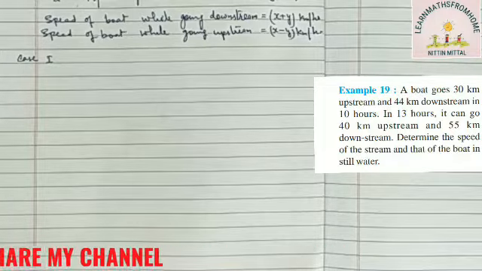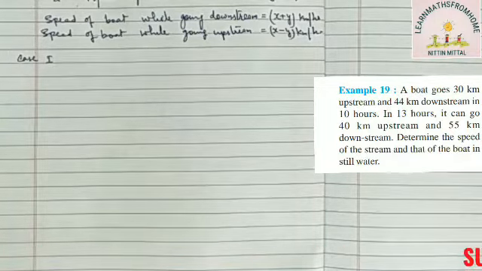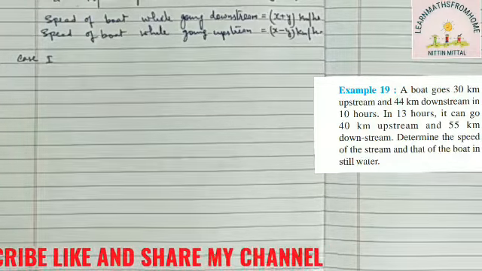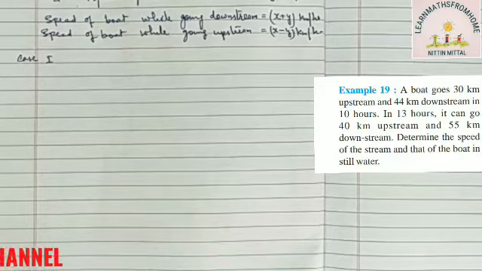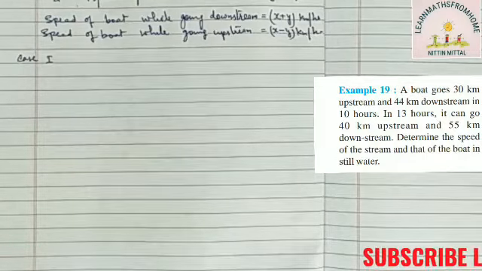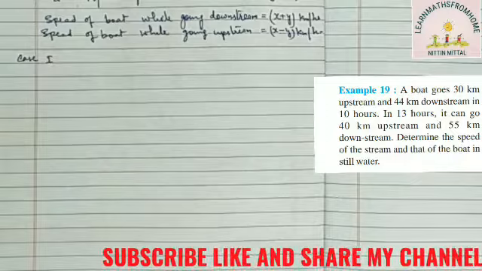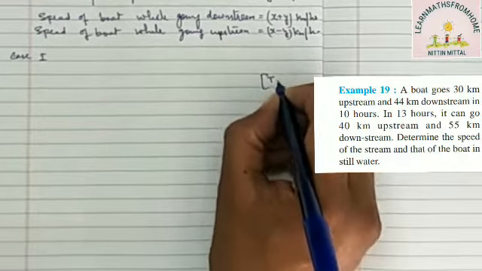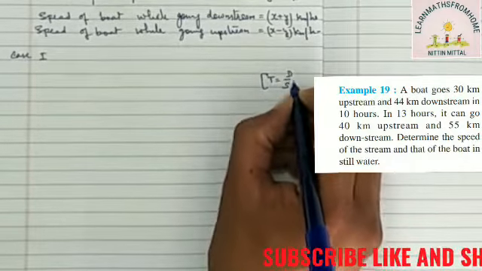Out of the 3 things, distance, speed and time, we have 2: distance and speed. So what can we calculate? Time, right? And what is the formula for calculation of time? Distance over speed, right? So let me write here, time is equal to distance over speed.